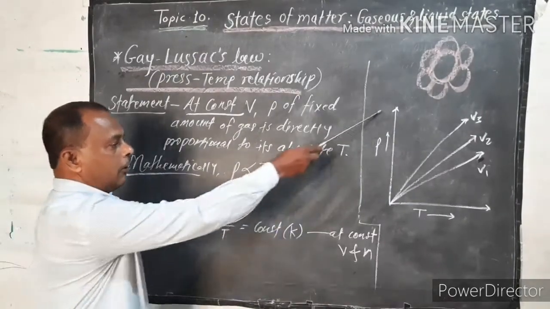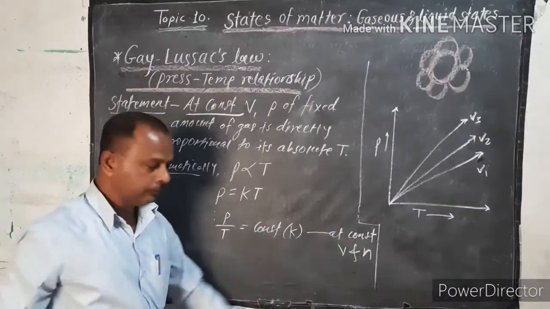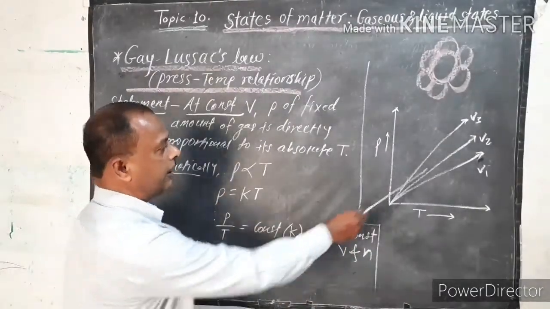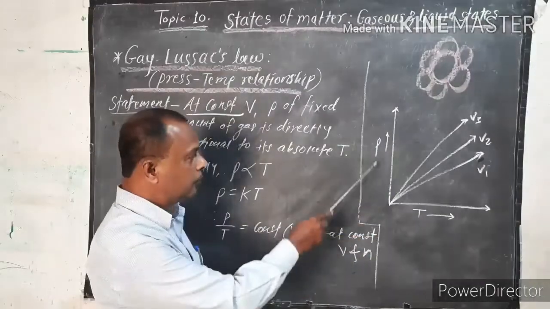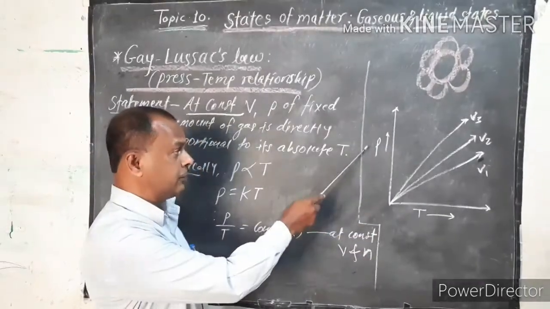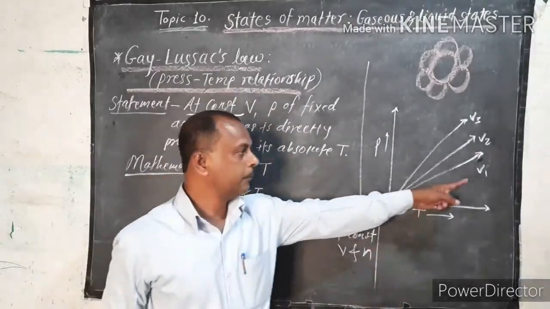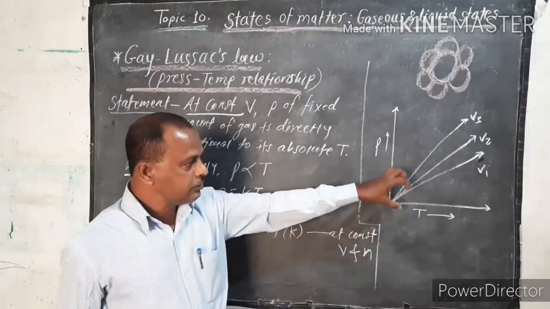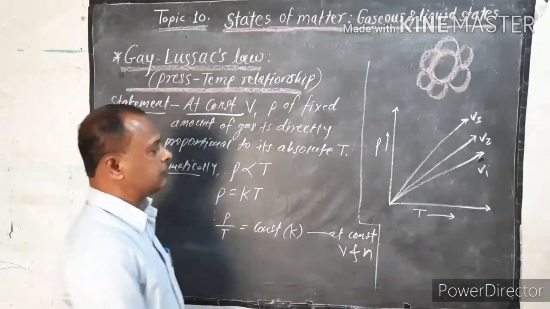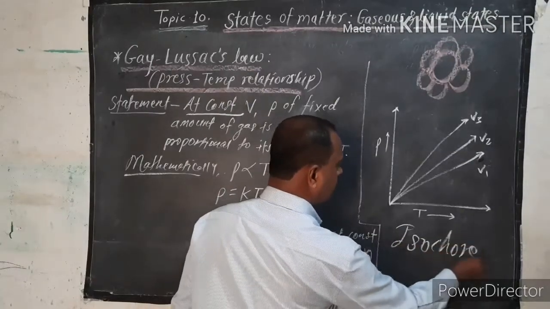If you plot the graph of P versus T, you get a straight line at constant volume, for V1, V2, V3. Such a constant volume line is called an isochore.